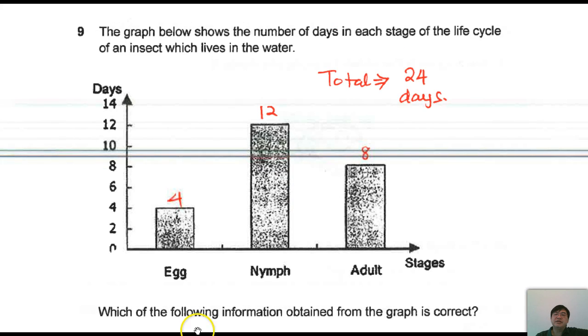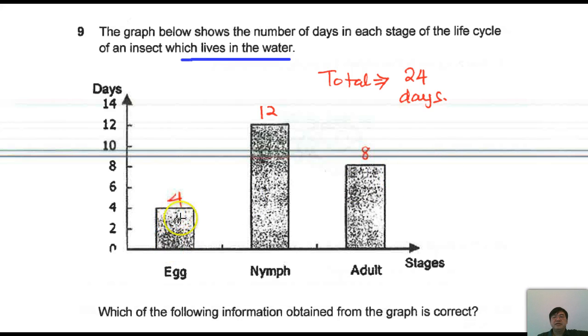Okay, this is quite interesting. The graph below shows the number of days in each stage of the life cycle of an insect which lives in water. Right, egg is in the water, this in the water. Number of days in each stage of life cycle of an insect that lives in water.